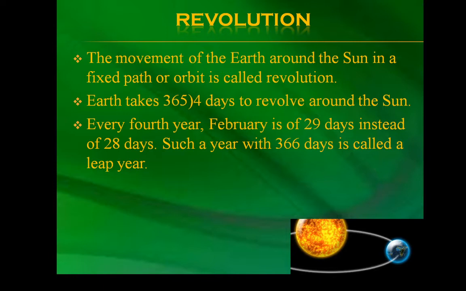Revolution. The movement of the earth around the sun in a fixed path or orbit is called revolution. Earth takes 365 and 1/4 day to revolve around the sun. Every 4th year, February is of 29 days instead of 28 days. Such a year with 366 days is called a leap year.